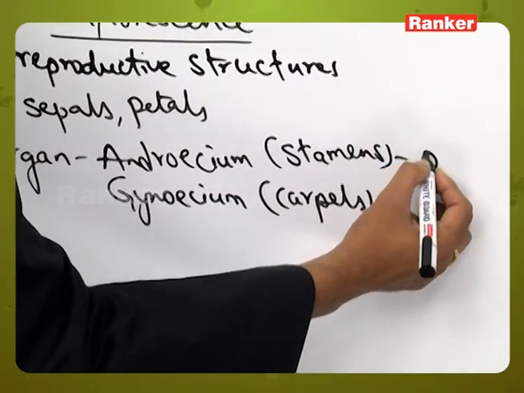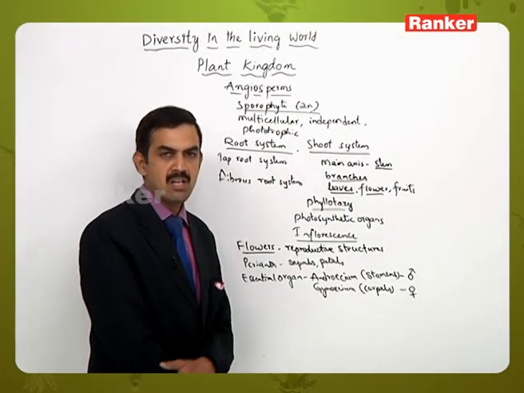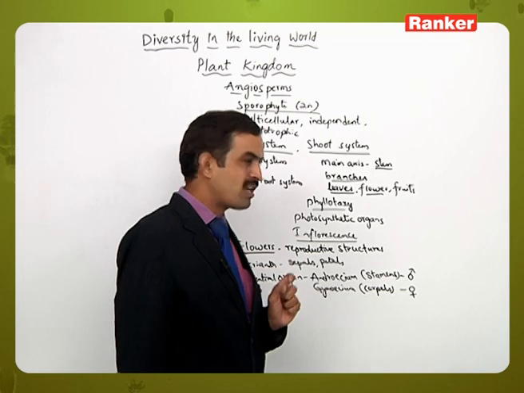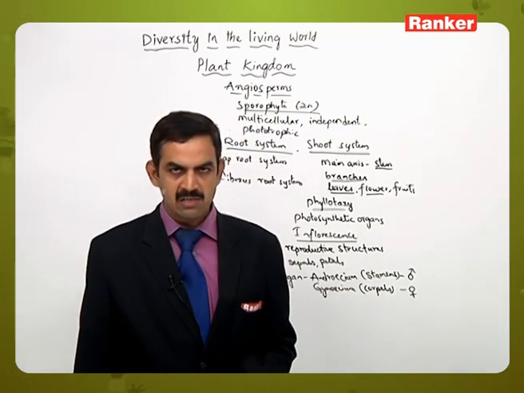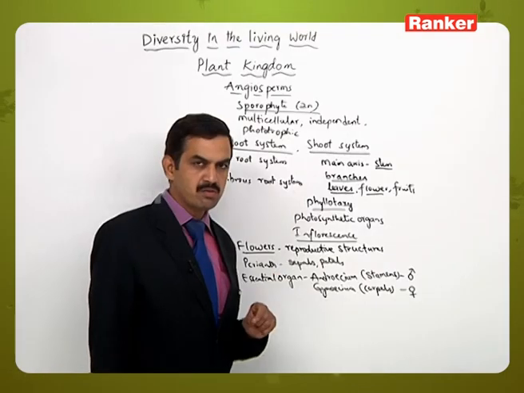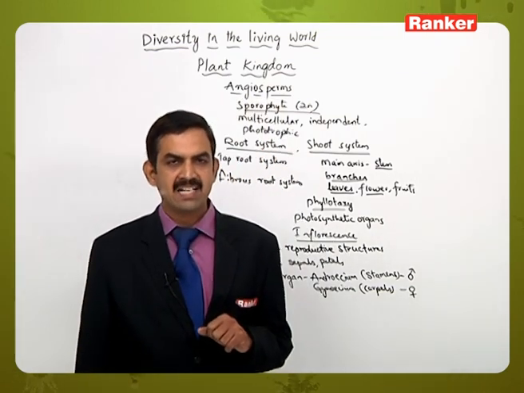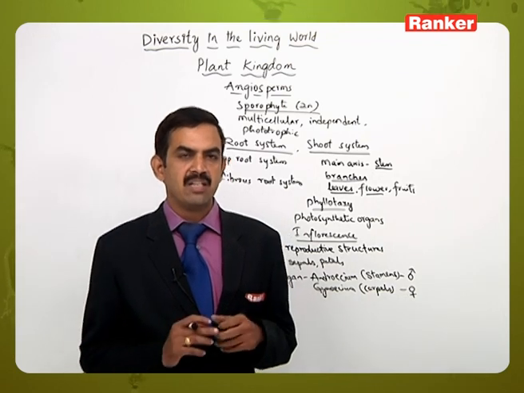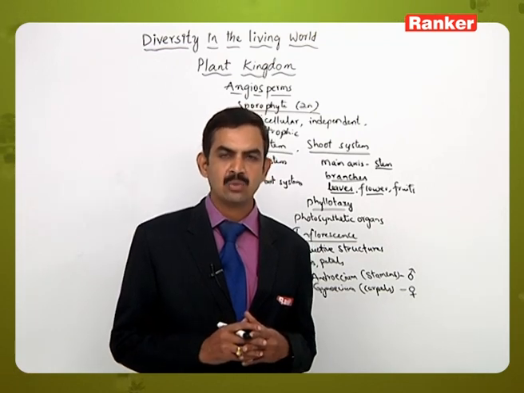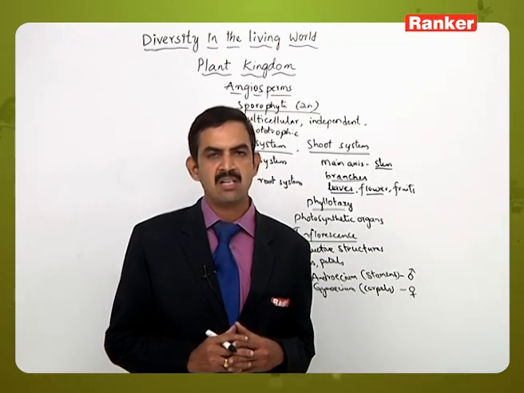So stamens are considered to be the male reproductive organs, and gynoecium or the carpels are considered as the female reproductive organs. Sepals and petals, that is the perianth, are not concerned directly in the reproductive process, but the sepals are useful for protection and petals are useful for attracting the insects. What is the need of attracting insects? The insects are the agents of pollination, which help in transfer of pollen grains from anther to the stigma of the different flowers present on the same plant or on different plants.